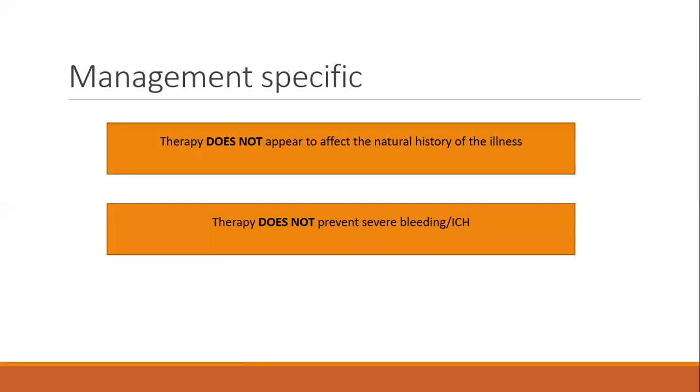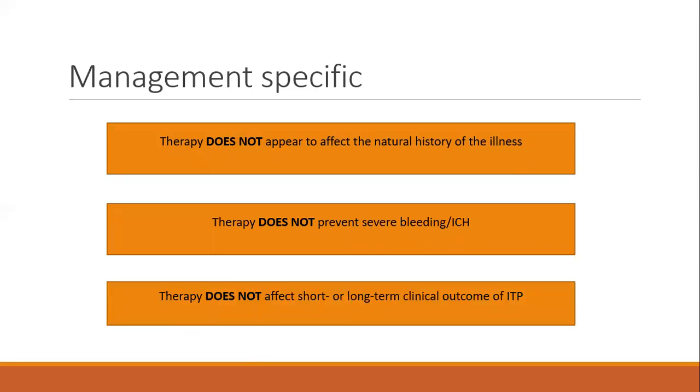Second, it does not prevent severe bleeding or intracranial hemorrhage. At least, evidence has not yet shown that it prevents severe bleeding or intracranial hemorrhage. Next, therapy does not affect any short or long-term clinical outcomes of ITP. You may not be able to predict how this child is going to be in the long run. So therapy does not have any effect on natural history, does not have any effect on long or short term outcomes, and does not prevent severe bleeding. Then why the hell do we manage these children with medications?